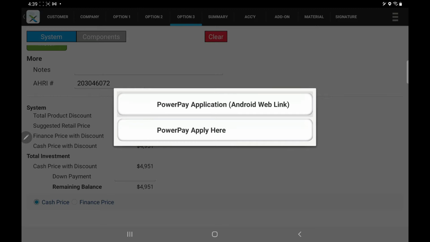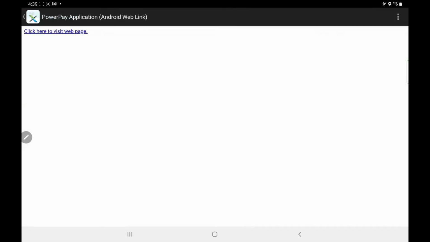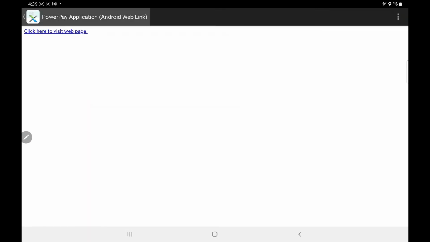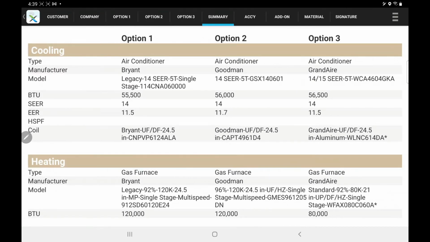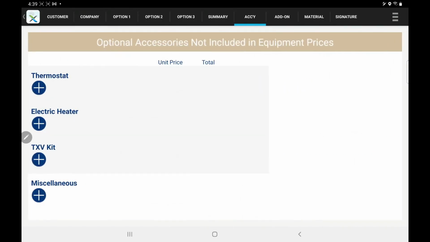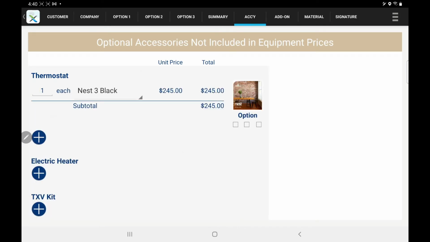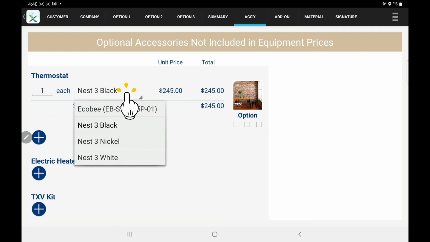After showing the customer the website information, close the website and return to the proposal. Move to the Summary tab. This is a side-by-side comparison of all three options. Move on to the Accessory tab. On the Accessory tab, to select a thermostat, you'll touch the add sign, tap on the words Nest 3